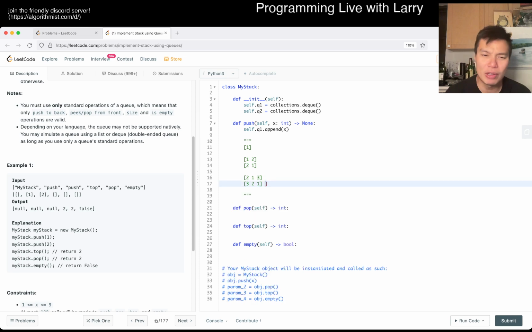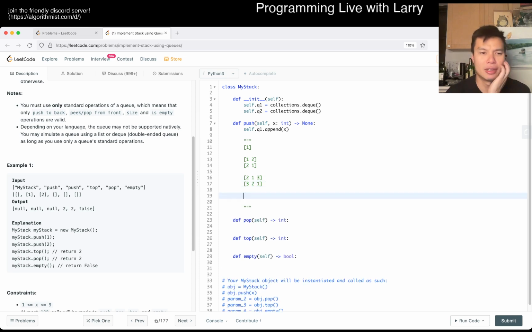I'm just trying to think whether O of n is necessary and whether I can think of a constant time solution for this one. Because otherwise, this is probably it. And pop is straightforward in that sense.